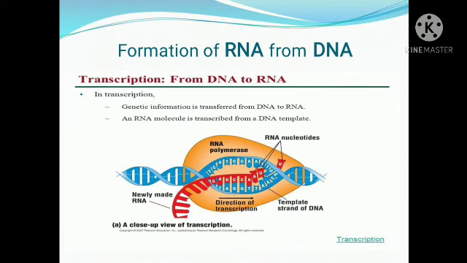Once the RNA polymerase gets attached to this DNA, we can see there is an unzipping. We are putting the zip of a dress, so what do you mean by unzipping? Just opposite to it, we are removing it.